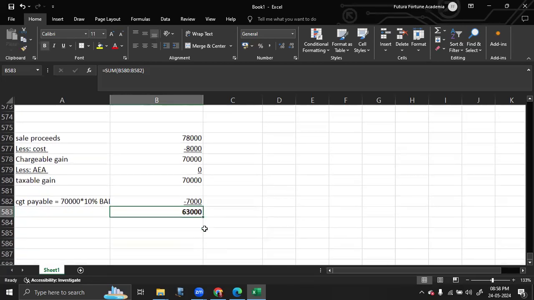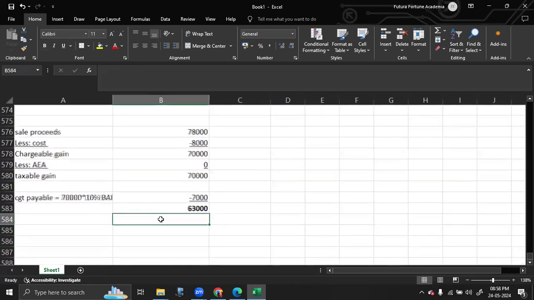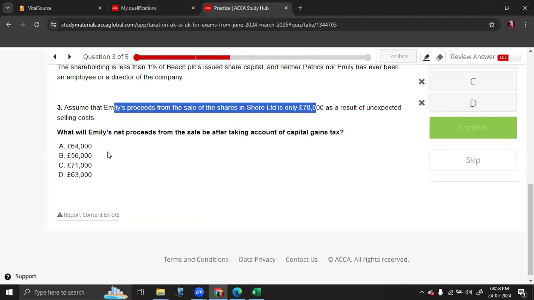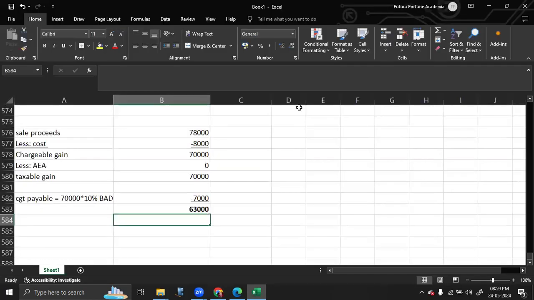So when you get a question like this, this is the approach you have to take. The question was, assume that the proceeds is 78,000 as a result of unexpected selling cost. What would her net proceeds from the sale be after taking account of CGT? So after you deduct your CGT, you find out the net proceeds. So the answer is 63,000.